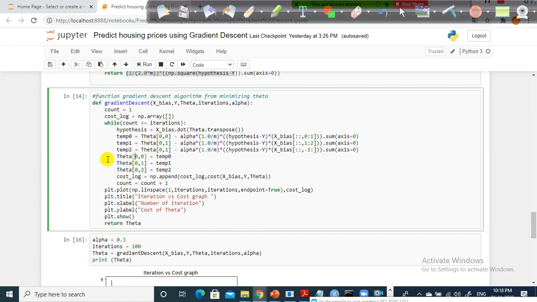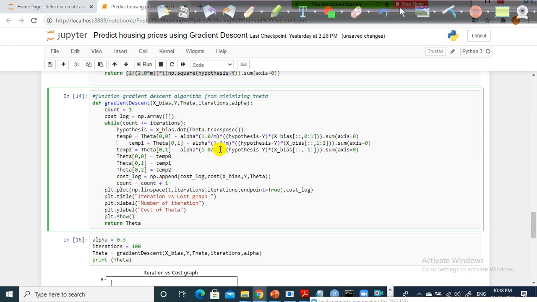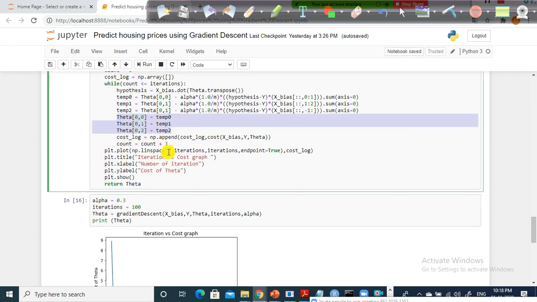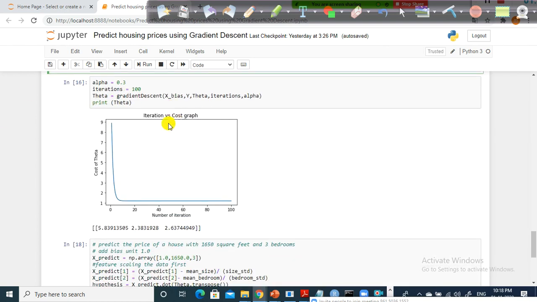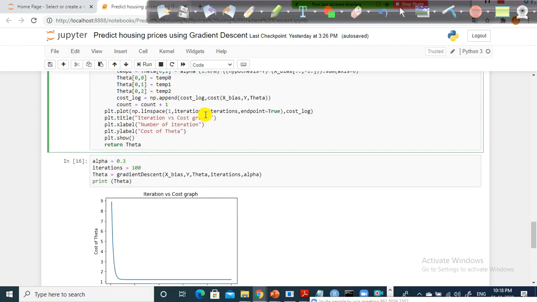But if you include this statement for each and every statement here, what will happen? It will be overwritten, right? That is the reason why you need to update these three things simultaneously: temp 0, temp 1, temp 2. You need to update them simultaneously for each iteration. Okay, so look here. See, the next question is how many iterations I need to use.